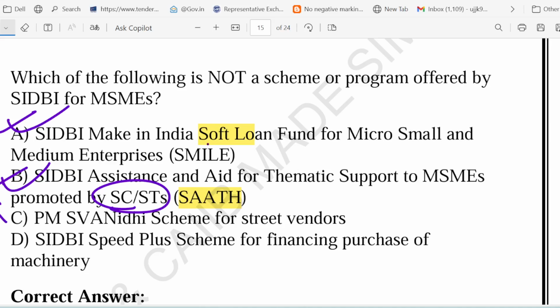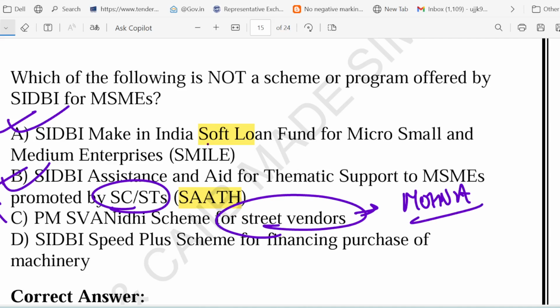This is a government program for street vendors, right? It is launched by the MOHUA, Ministry of Housing and Urban Affairs. SIDBI may provide working capital loan to a street vendor. SIDBI may sometimes act like a facilitator. Remember, this particular SIDBI, it may act like a facilitator, right? But the scheme is not directly offered by SIDBI, right?